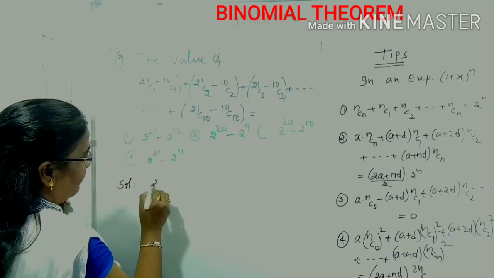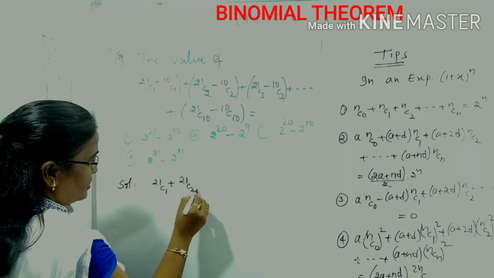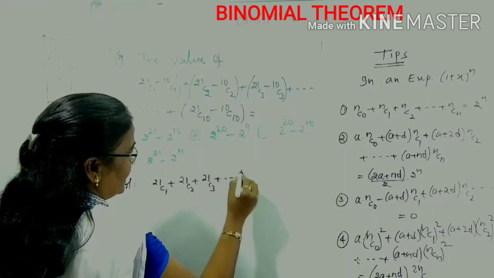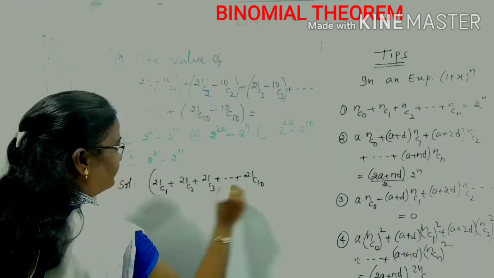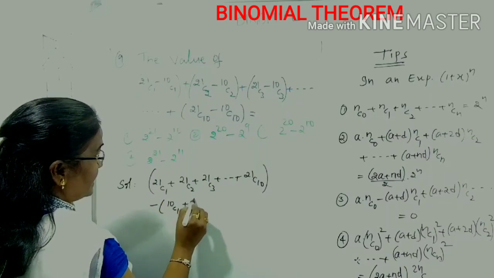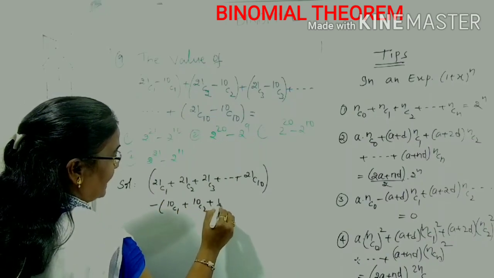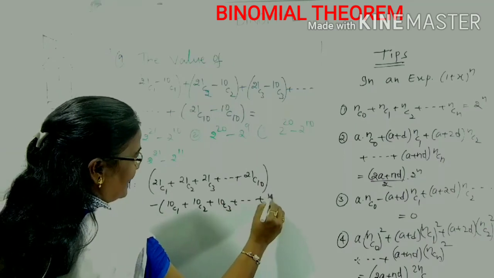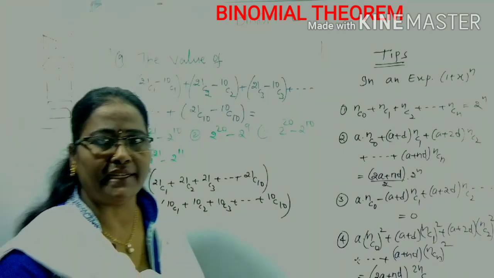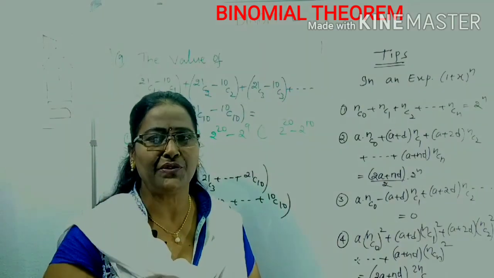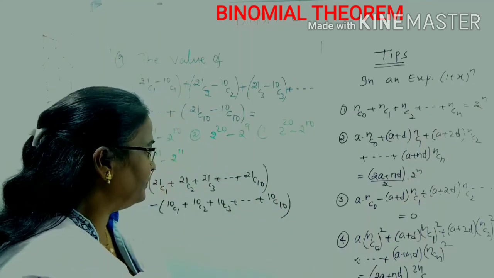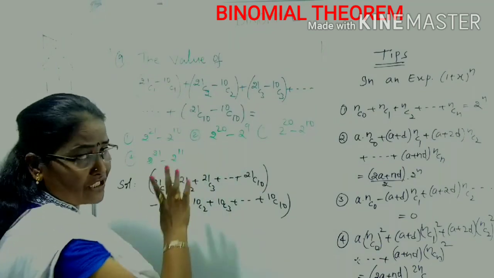We can separate 21C1 plus 21C2 plus 21C3 and so on plus 21C10 as one set, with the minus of 10C1 plus 10C2 plus 10C3 and so on plus 10C10. If you use the expansion of NC0, NC1, NC2, how can you do it? But if you use that expansion, it takes too much time. Instead of that, what you have to do is just concentrate on separation of terms.